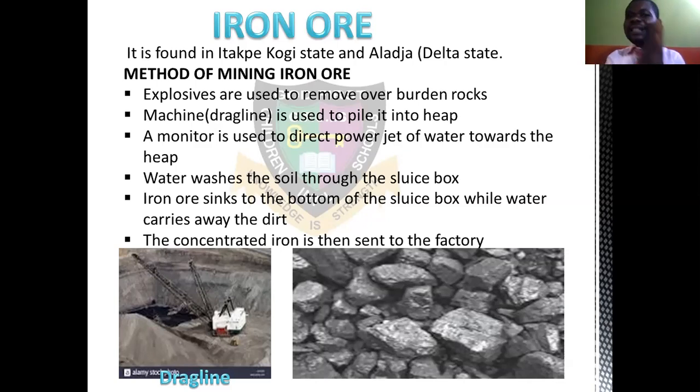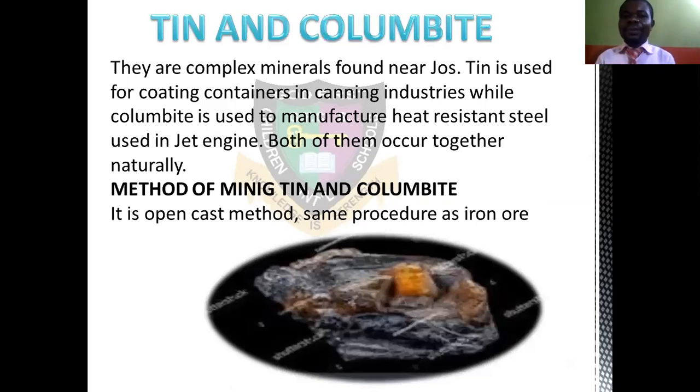Another mineral is tin and columbite. They are complex minerals of rock that are found near Jos, that is north central. Tin is used for coating containers in the canning industry, where you have your tin can of milk and can of coke or whatever. It is used for coating it. While columbite is used to manufacture heat-resistant steel, the steel that the iron and steel industry uses.